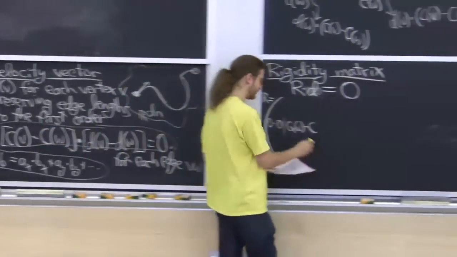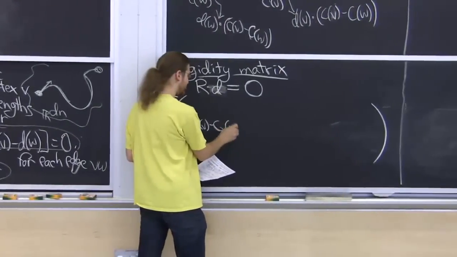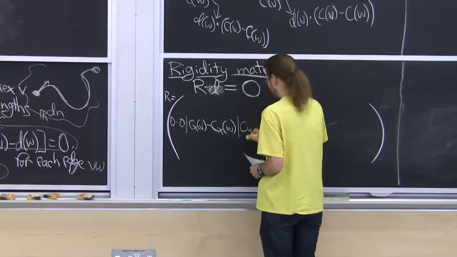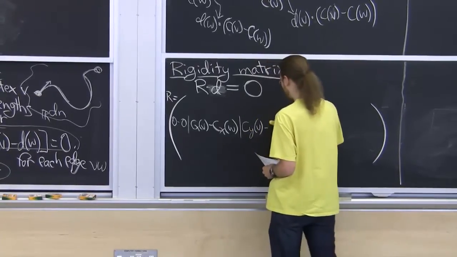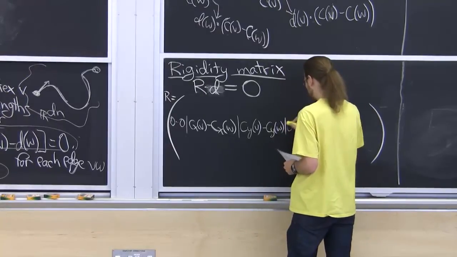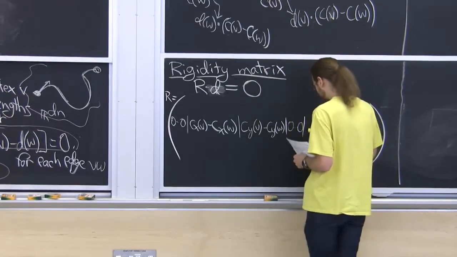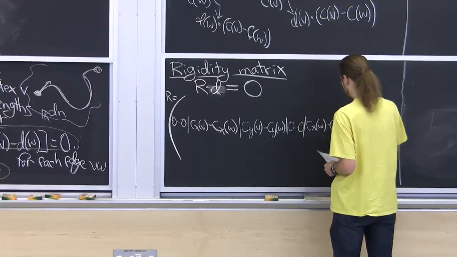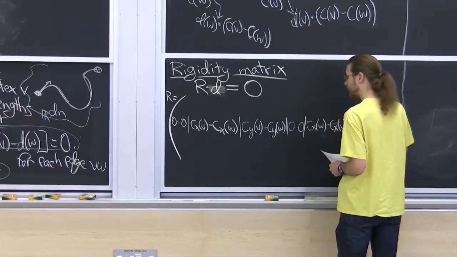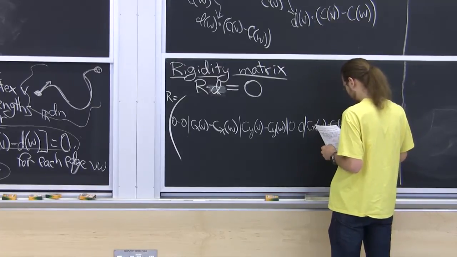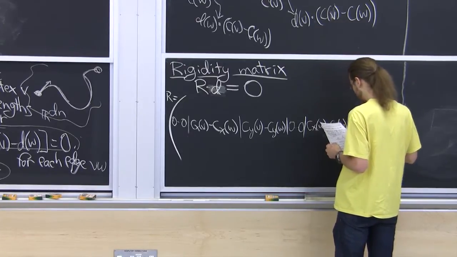There's 2 parts to all of these vectors. In 2 dimensions, it'll look something like this. Why did I change the order? I think it's right.